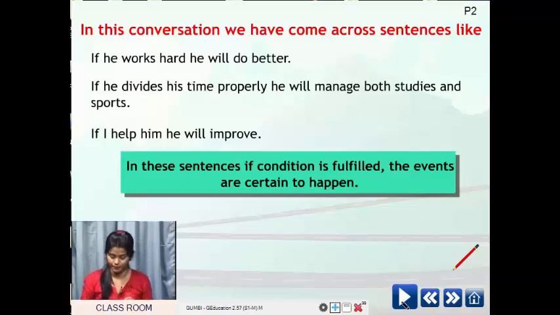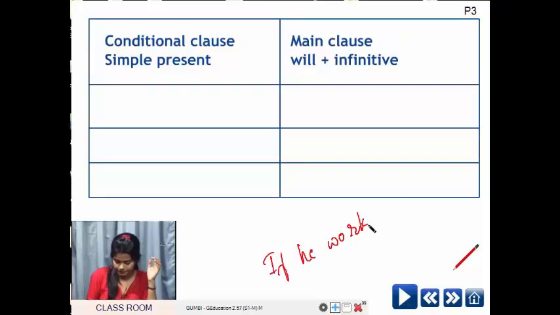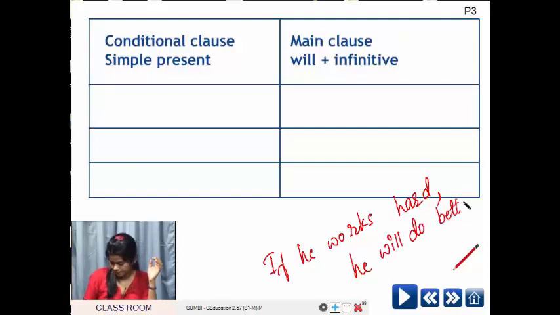So, these types of sentences are in type 1 form. Let's examine this one. Remember students, the type 1 form will always be in simple present tense. If he works hard, he will do better. Correct? If he works hard, he will do better.